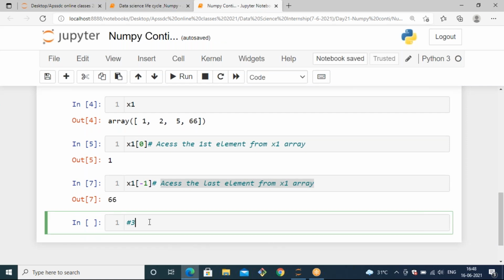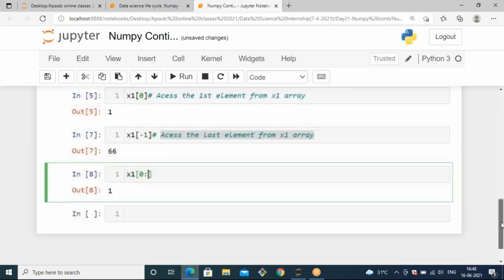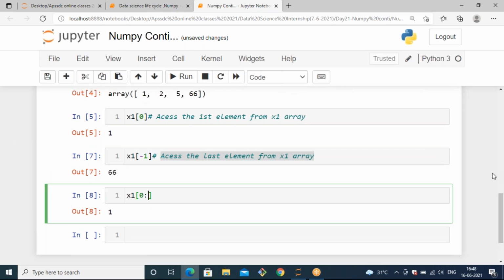In that case, you need to specify the values. If you want to access x1 of 0, you get the first element, and when you want to get multiple elements, you need to specify slicing. The slicing can be separated by a colon, and there you need to mention the value.